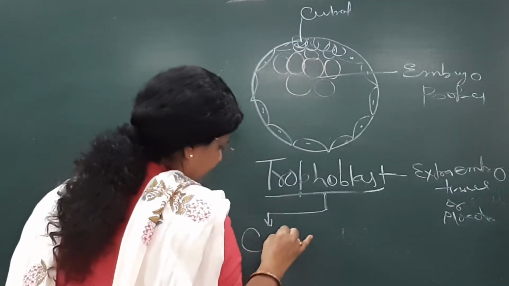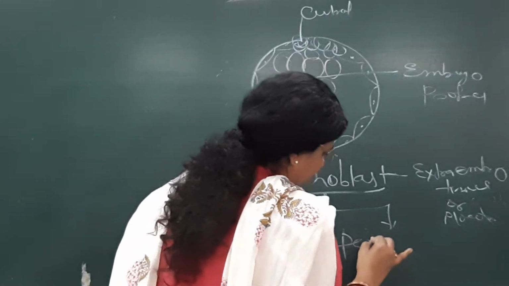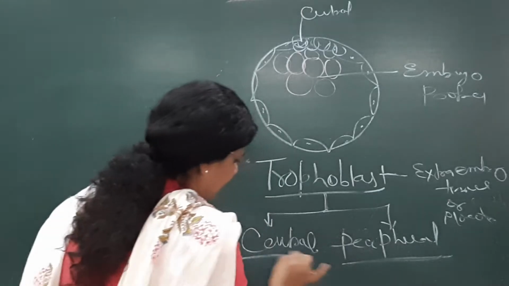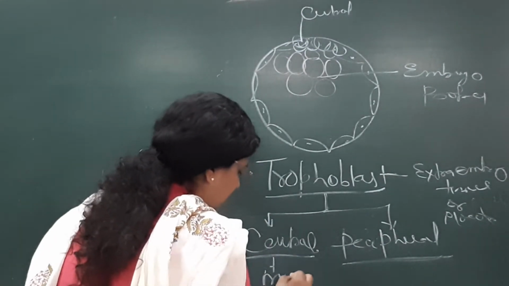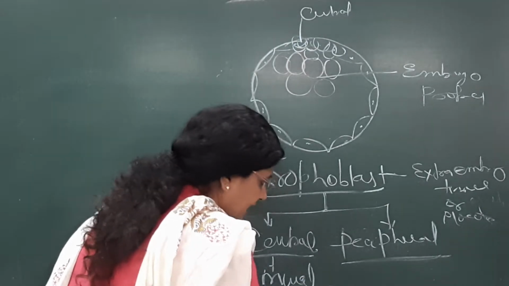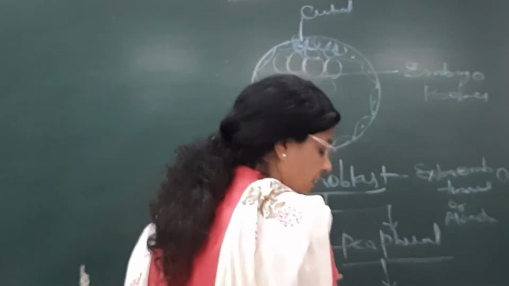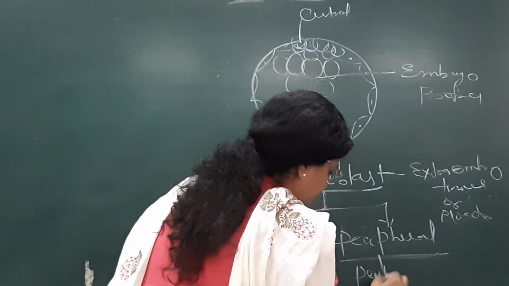So this is the central and this is your peripheral. This is the central and this is peripheral. So the central is very less in number, around 30 cells, and the peripheral is around 99 cells. It's not exact.